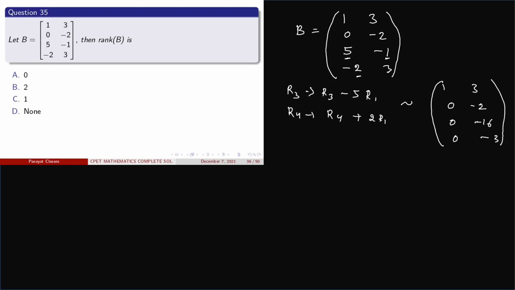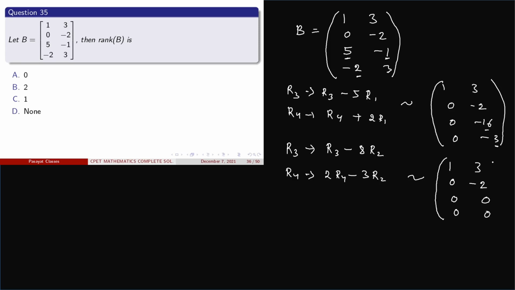And by reducing the terms 16 and 3 to 0, we apply R3 is replaced with R3 minus 8 time of R2, and R4 is replaced with 2 time of R4 minus 3 time of R2. On applying this, we get this one is 1, 3, 0, minus 2, this one is 0, and this term also 0, this one is 0, and this one is 0.